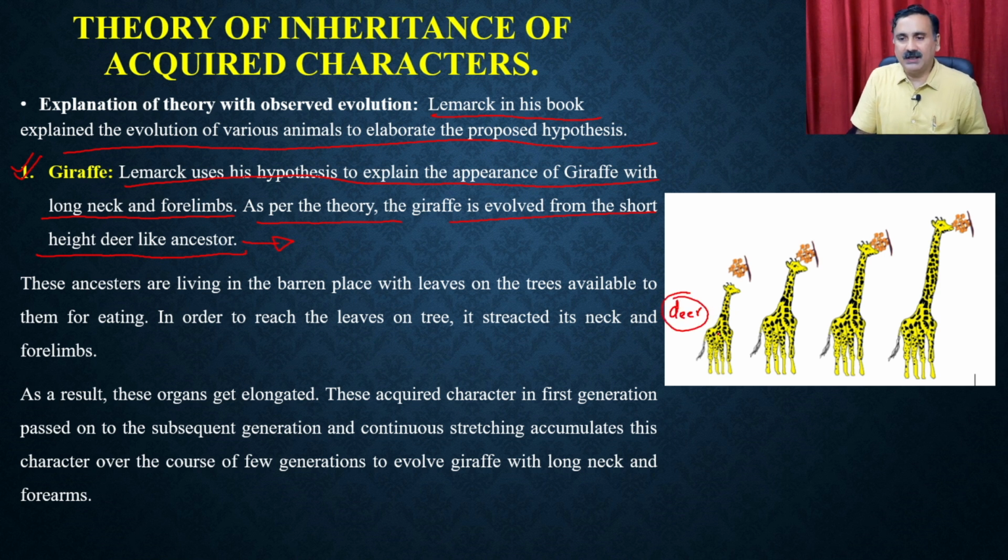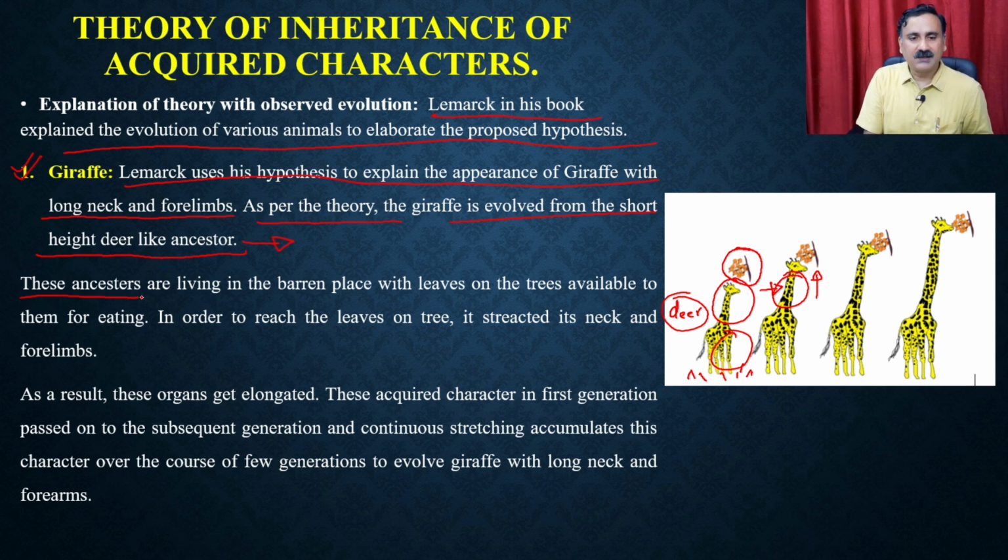And because of that, it was taking food from the grass, which was at the bottom, right? But at the same time, it was also trying to take additional nutrition from the trees. So it was using its forelimbs and its neck more and more, and because of that it started developing the neck muscles and the length of these muscles, and because of that it started developing these organs.